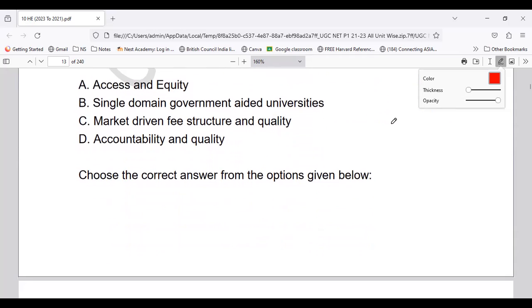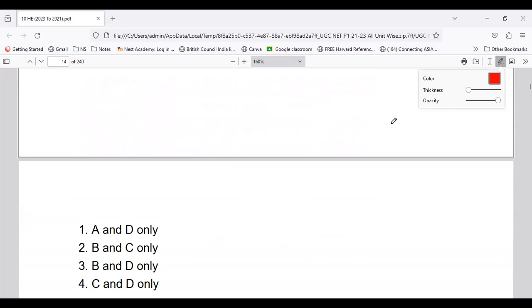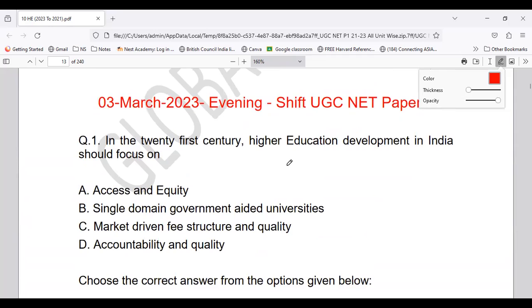You have to select from the given options. For this question, you should be aware of the objectives of the higher education system. So which statement stands to be correct?